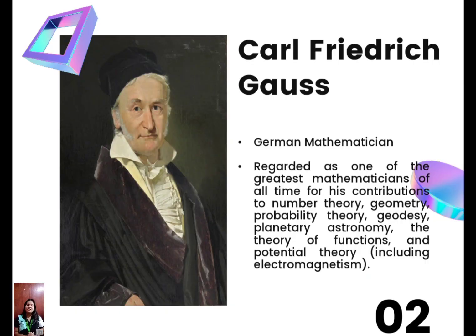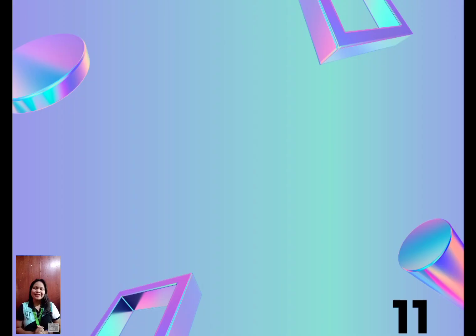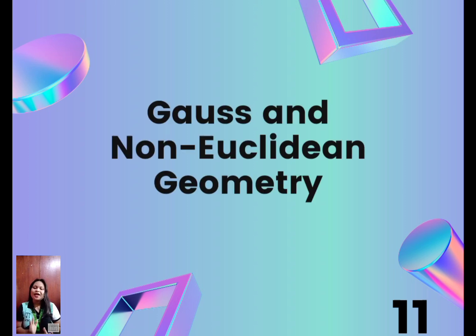If you want to know Gauss, his full name is Johann Friedrich Karl Gauss. He was a German mathematician and he is widely regarded as one of the greatest mathematicians of all time for his contributions to number theory, geometry, probability theory, geodesy, planetary astronomy, the theory of functions, and potential theory, including electromagnetism. Now, let's talk about Gauss and non-Euclidean geometry.